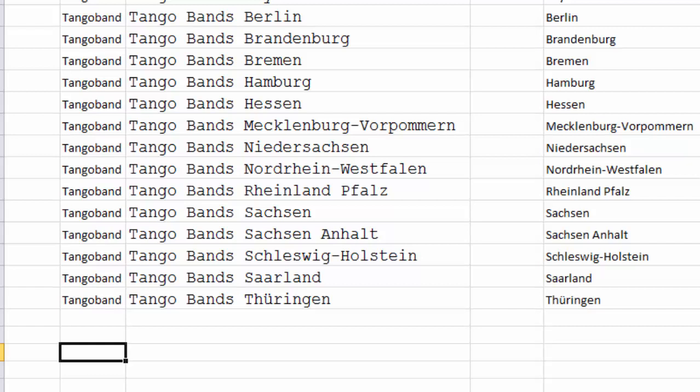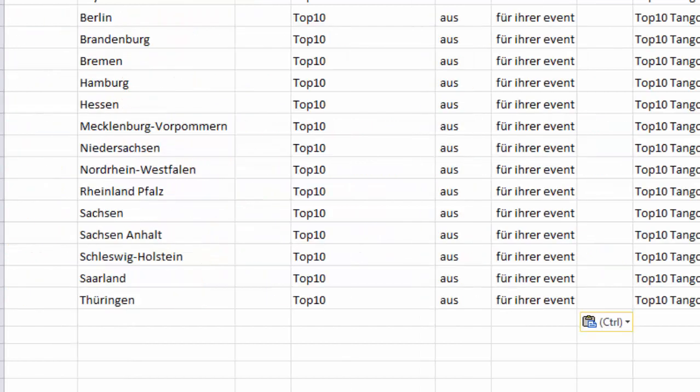I suggest that you make this file and send it to me. Make the whole file with all our top 10 cities, all our keywords, and send it to me. And then I will give you some feedback on it to make it perfect. And when we have it ready, we will import it. And maybe I will import it from here. Maybe we will have a meeting where I show you how to import it, so you know how this works. But this is a great tool.